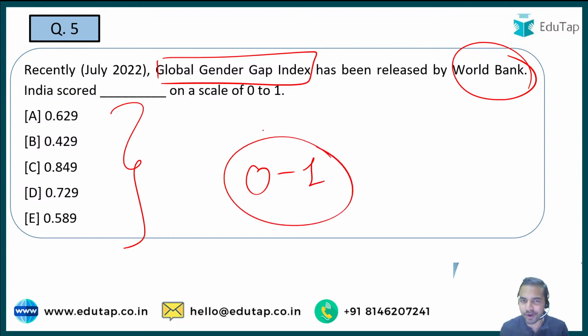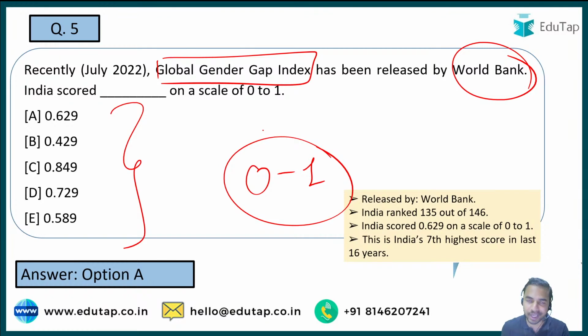So now you're just required to tell me what exactly India's score was in the global gender gap index which was released recently by the World Bank. So I'm getting the right answer here. People are saying that 0.629 is the right answer to the question, that is option A. So guys, here this is absolutely right.